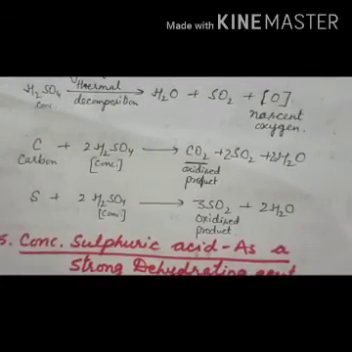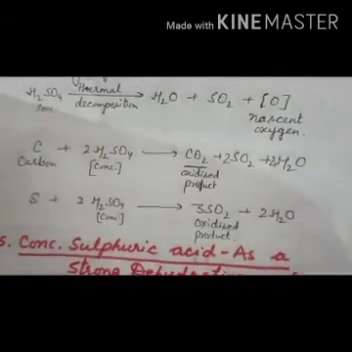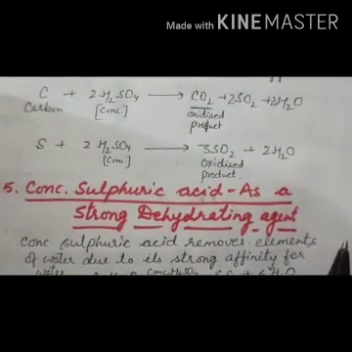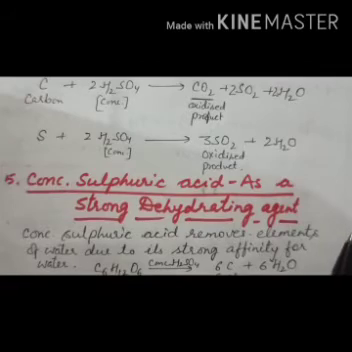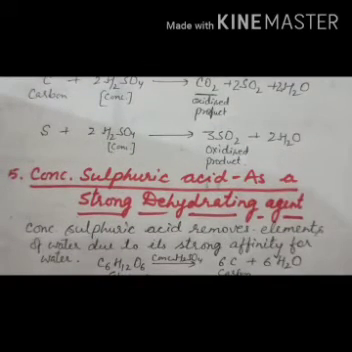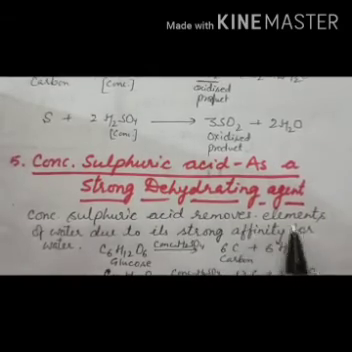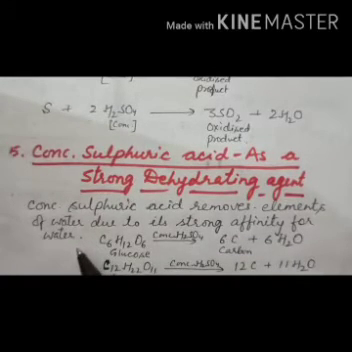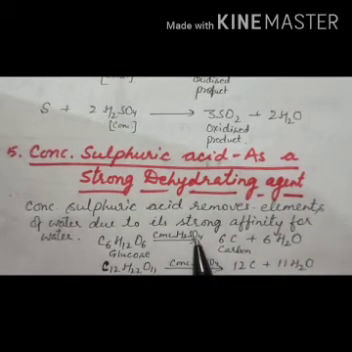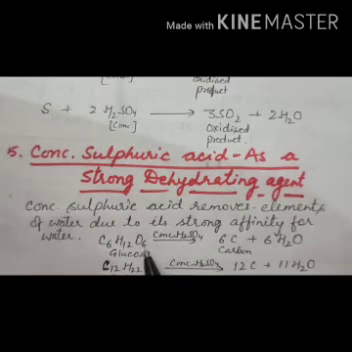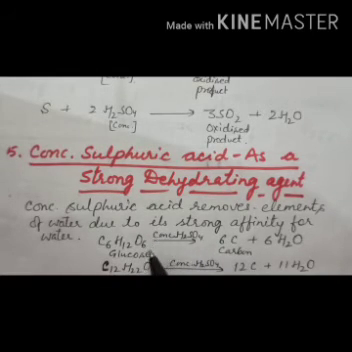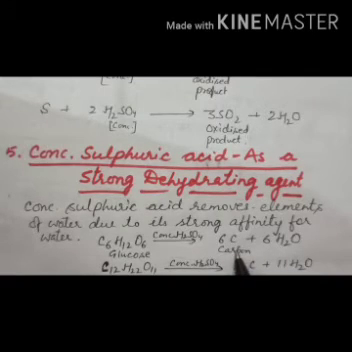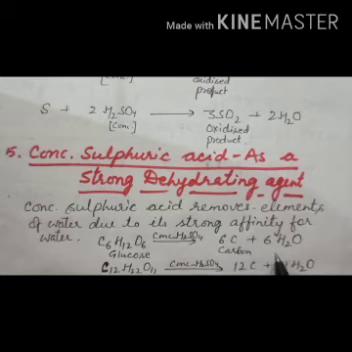Right, now next, concentrated sulfuric acid acts as a strong dehydrating agent. What do you mean by dehydrate? De means removal, hydrating means water. So concentrated sulfuric acid removes elements of water due to its strong affinity for water. When you pour concentrated sulfuric acid on glucose powder, you will get black carbon, that is 6C plus 6H2O.